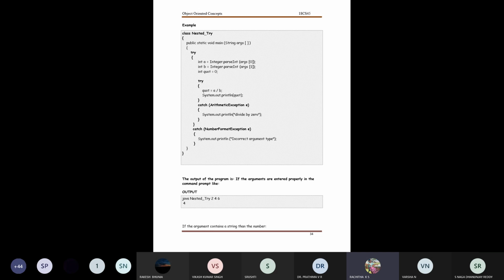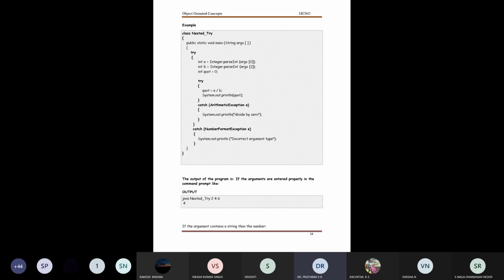Arithmetic exception. No, I am expecting only the answer. You're correct, but I want you to tell me what the output is. Divide by 0. Okay, the answer is right. So I get an answer there as divide by 0.